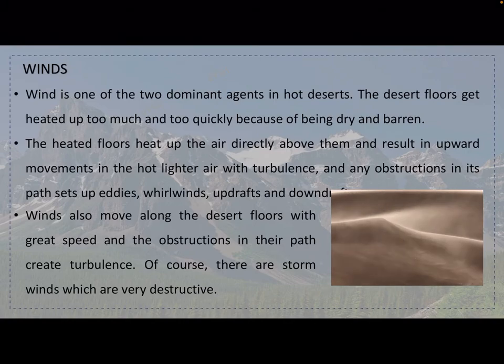Okay, winds. So wind is one of the two dominating agents in hot deserts. Till now we were talking about the coastal region. Now it comes to the hot desert. Here in the desert, the wind is very high basically because of the temperature flow. The wind will be very high.